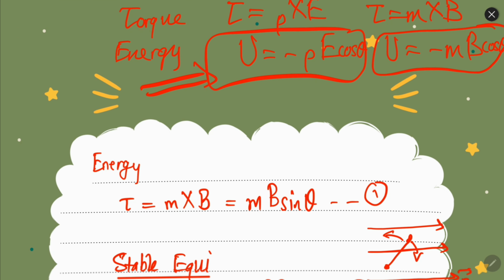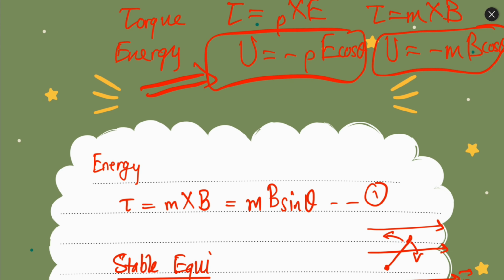Now, just like we studied in electricity that a dipole in an external electric field experiences a torque, similarly if you have a magnetic dipole moment in an external magnetic field, the magnetic dipole will experience a torque.